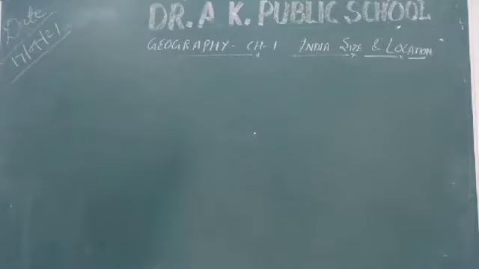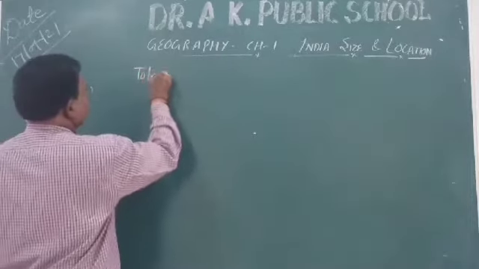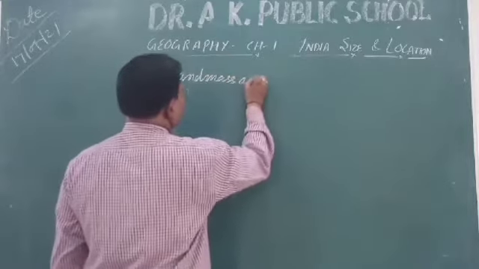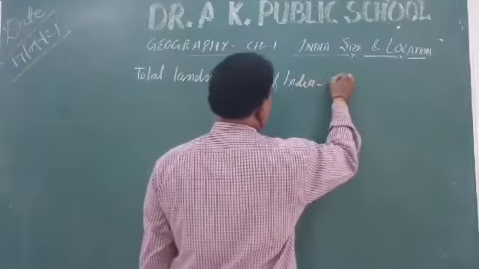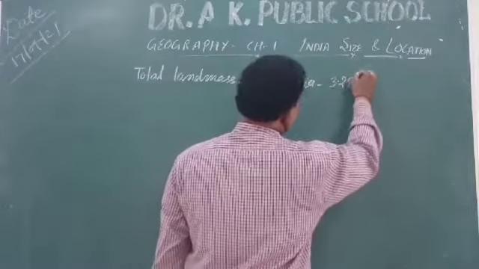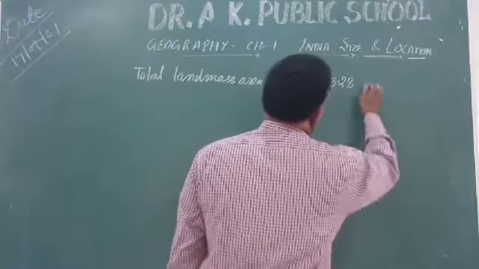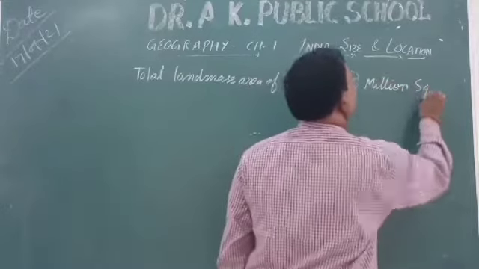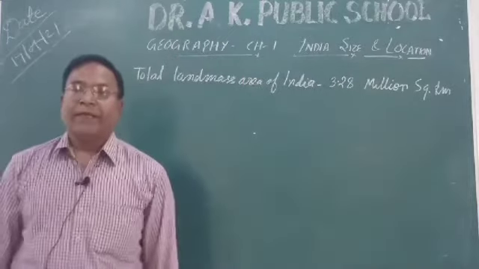And the total land mass area of India came to 3.28 million square kilometer. Clear?